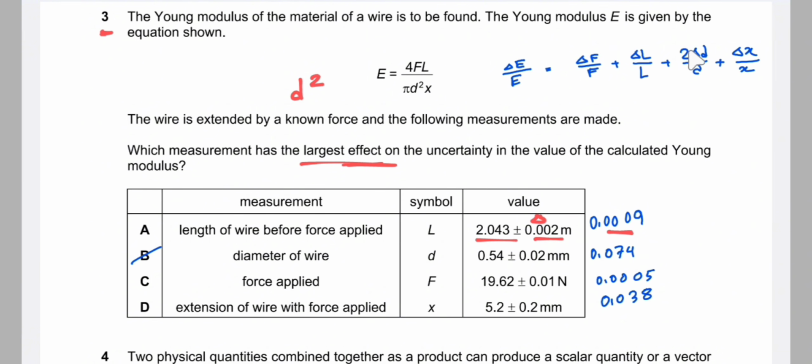Then diameter, so 2 into approximate change in D by D is equal to this value. Then for force, that is approximate change in F by F, then approximate change in X by X. After calculating these values, which has the largest effect, that means which value is the largest. The largest value is 0.078. So the correct answer would be B.